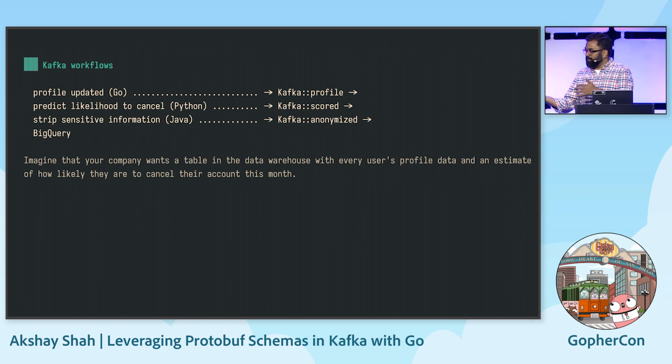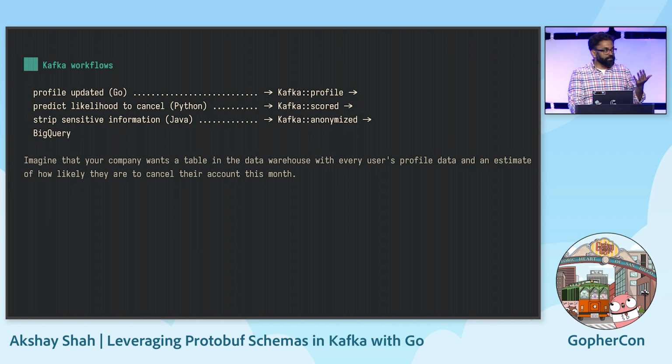It's going to write that data back to Kafka, and then some bit of Java code is going to show up, and it's going to expunge any sensitive data from the profile before we ship it out to BigQuery for our analysts to work on. And using this data, the analysts are going to make some financial projections, and they're going to drive our marketing strategy.